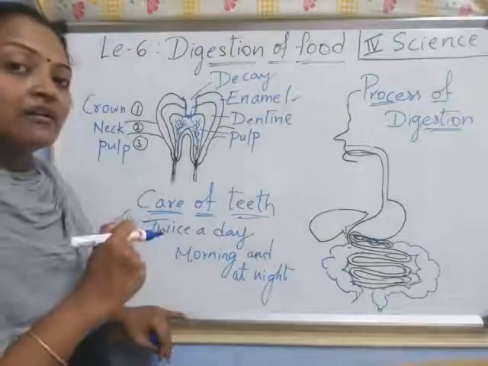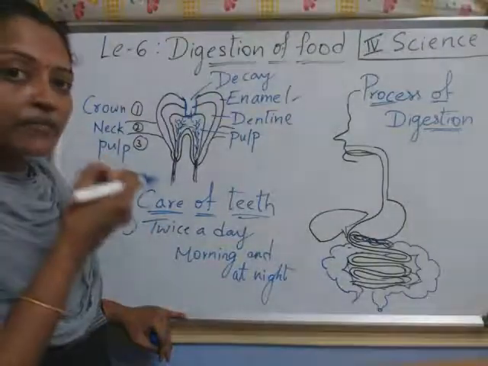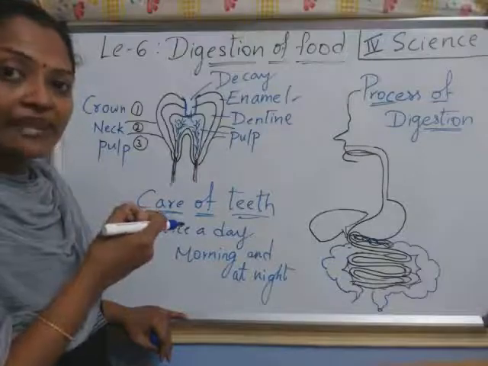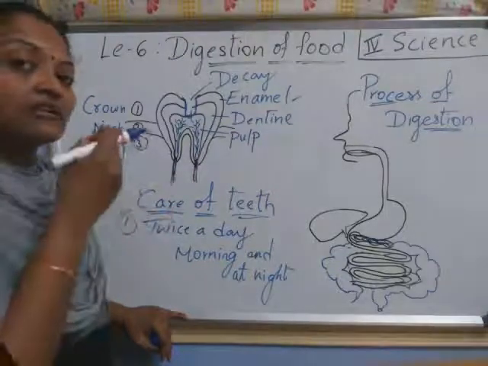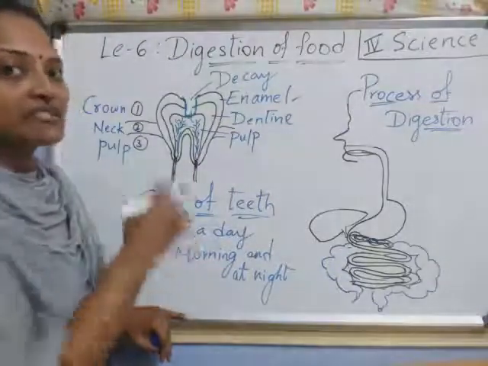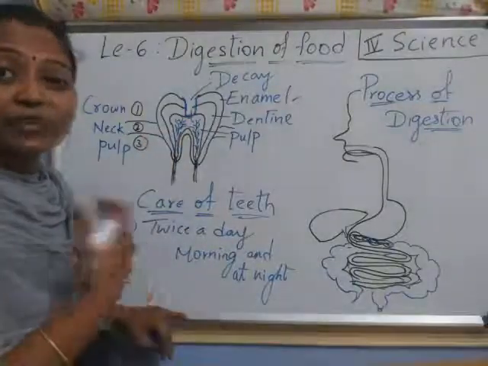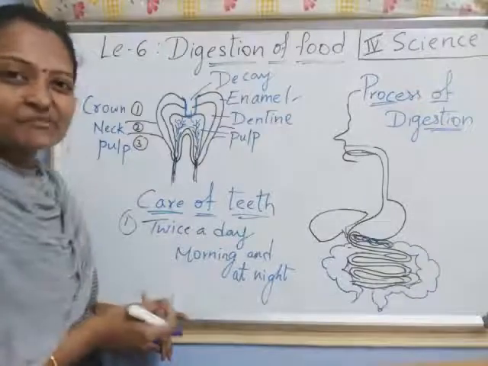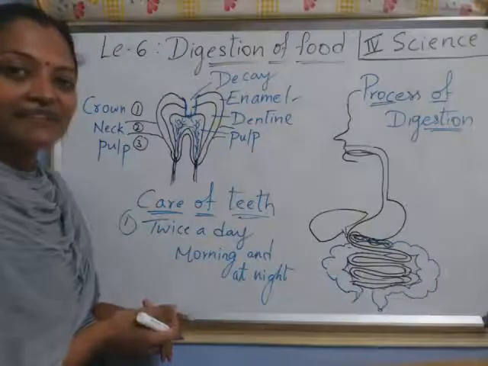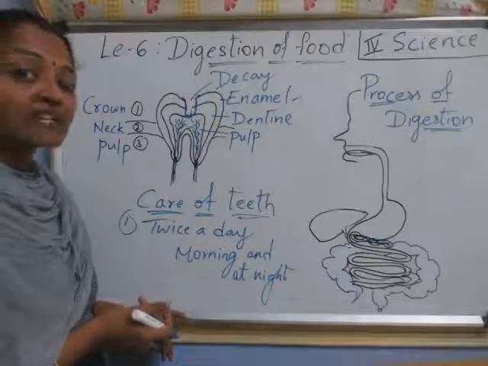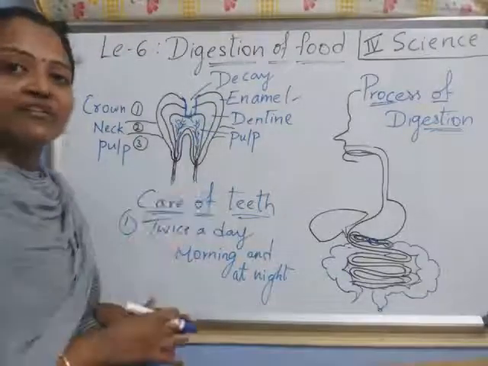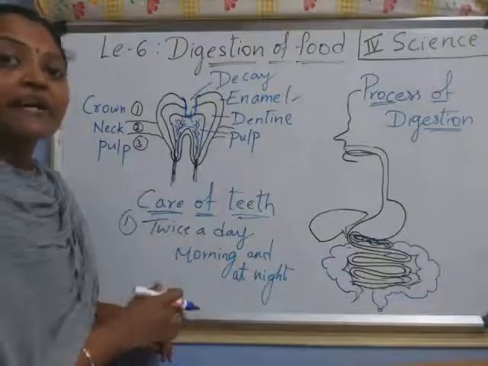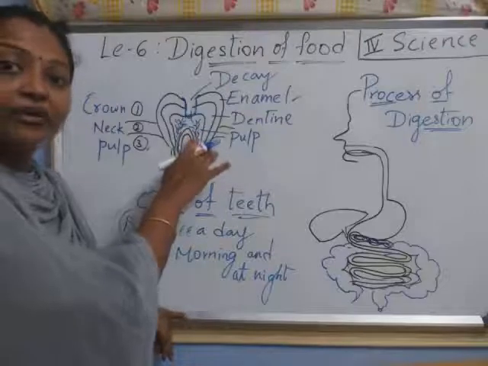Why? Because if any food particles are left in the mouth and you go to sleep, those food particles just start growing germs, and in the morning when you wake up, bad smell is coming from the mouth. Have you observed? Right. Why is bad smell coming? Because germs start growing on the food particles which are there on the teeth.